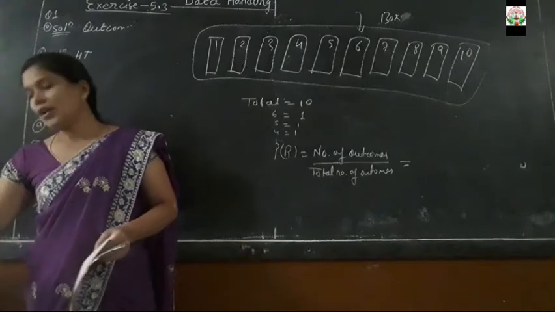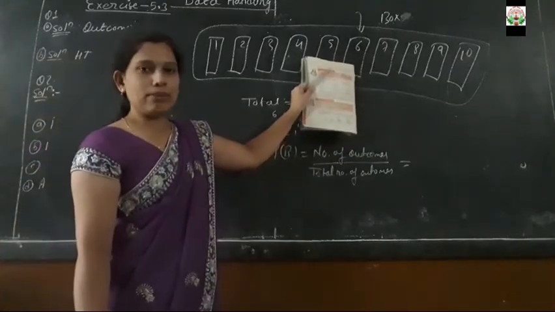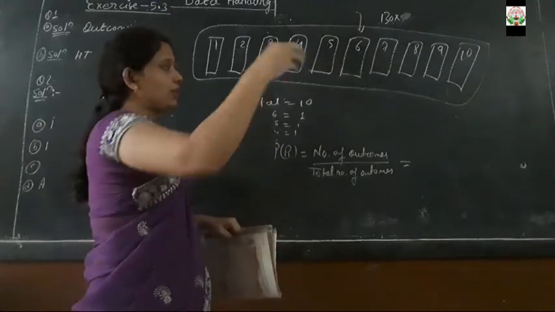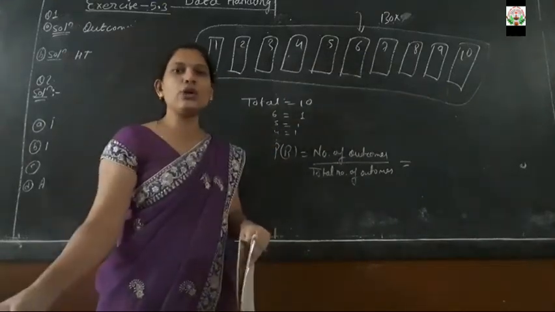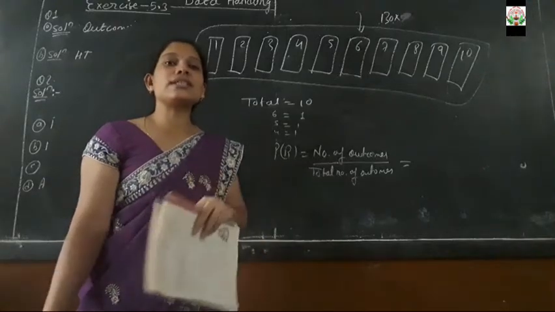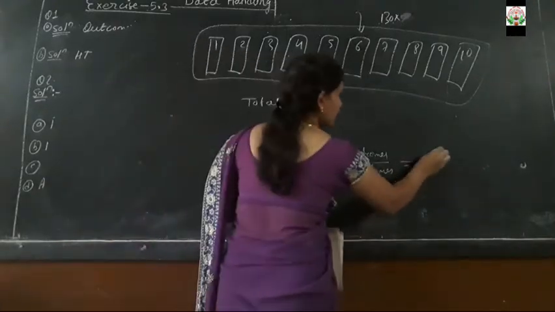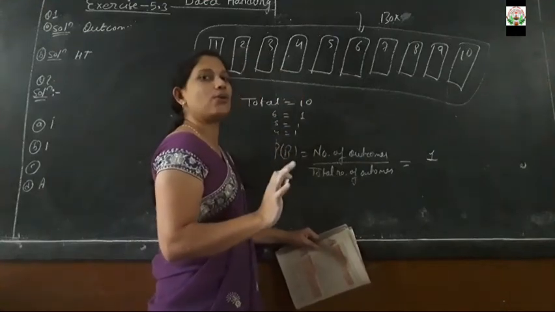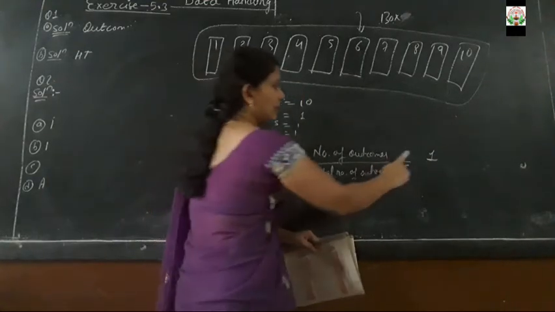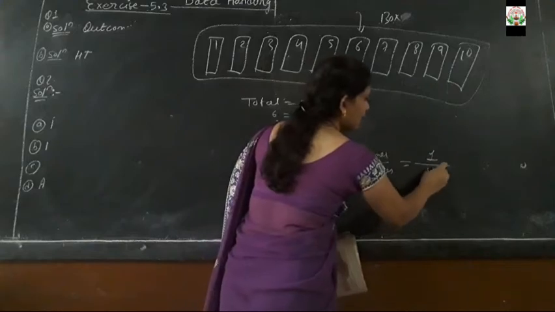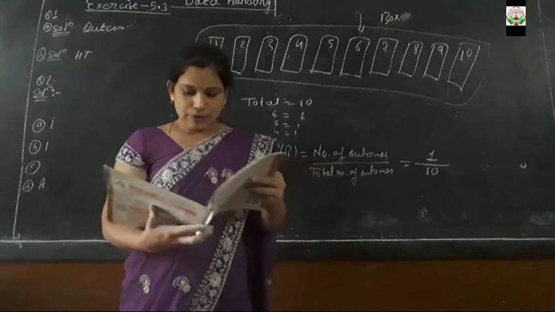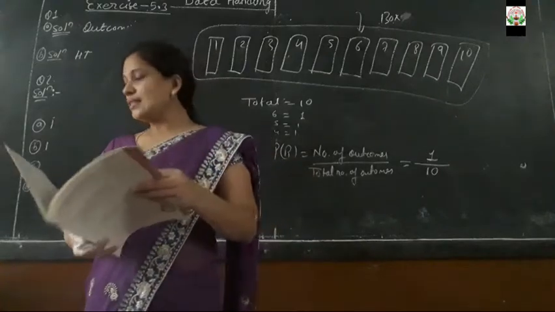Okay. So here only one time the number 6 is written on one slip, na, so how will you pick out the 6? You will pick it out like this from the box. सो नंबर ऑफ टाइम 6 कितने बार आएगा? 1 बार आएगा, क्योंकि 6 जो है इस पूरे बॉक्स में एक ही स्लिप में एक ही बार लिखा हुआ है और वो एक स्लिप है. So that is 1, and total number of slips are 10 slips. Clear?